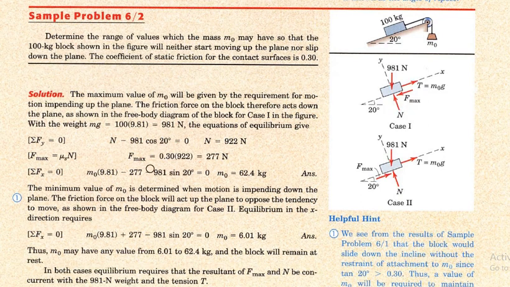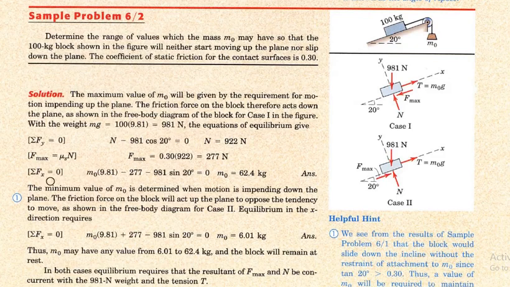Summation of forces in y direction: N minus weight into cos theta, normal reaction is equal to 920 Newton, and F maximum is equal to mu s into N. Mu s is equal to 0.3, and normal reaction 920, which gives 277.